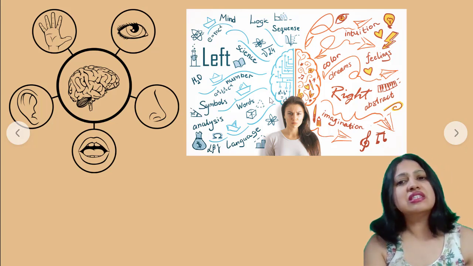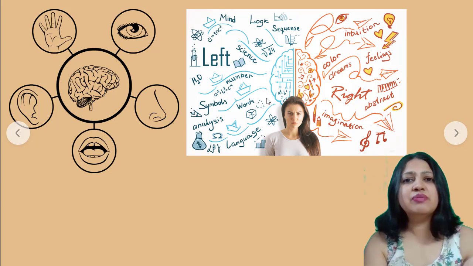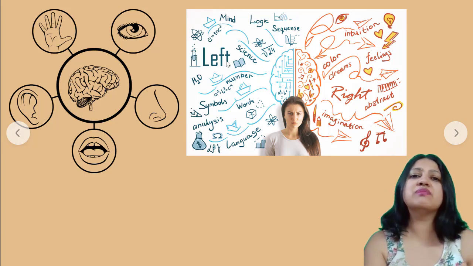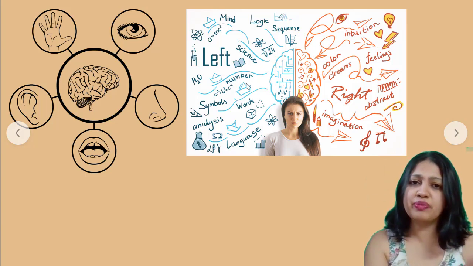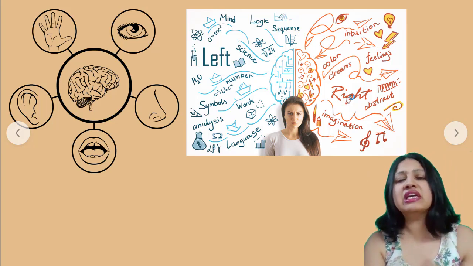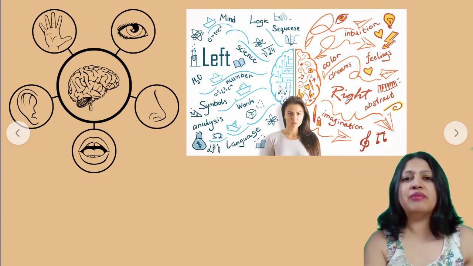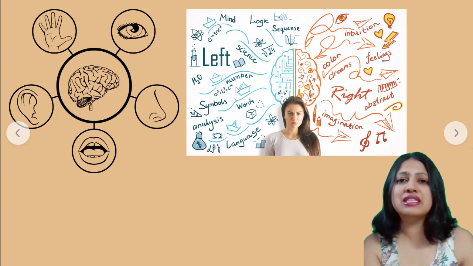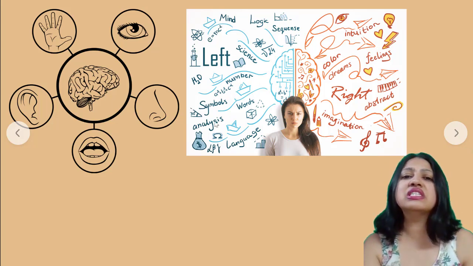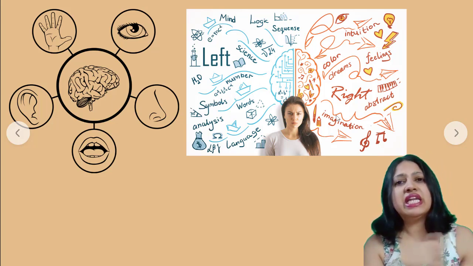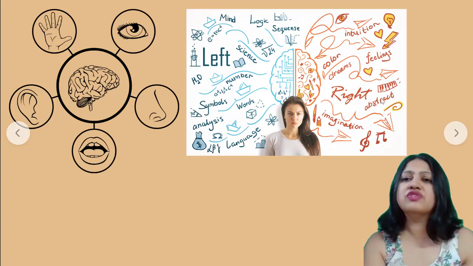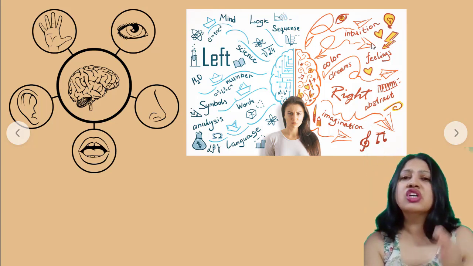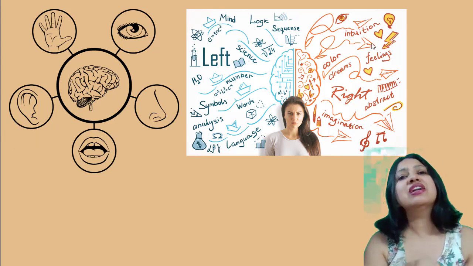So just if you're interested, see there are two parts of the brain, left hemisphere and right hemisphere. The left hemisphere or the left part of the brain is responsible for certain aspects of your personality, and the right side of your brain is responsible for certain aspects. For example, the left part of your brain is responsible for logic, sequence, science, numbers, that is nothing but maths, the language, words, analysis, symbols, etc. And the right side of your brain is for abstract thoughts, imagination, intuition.